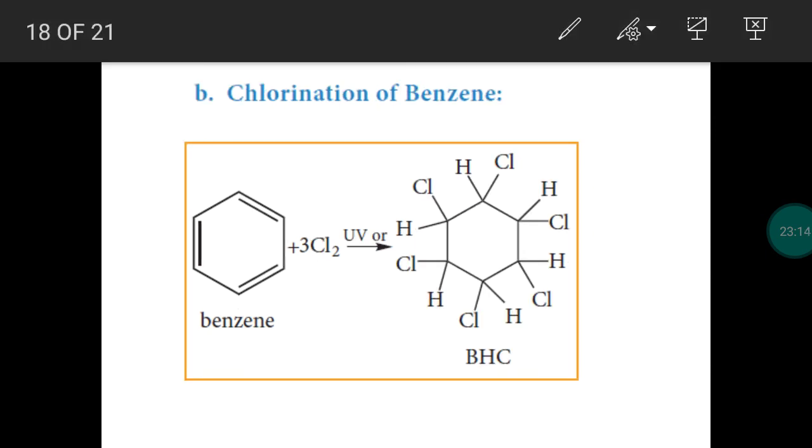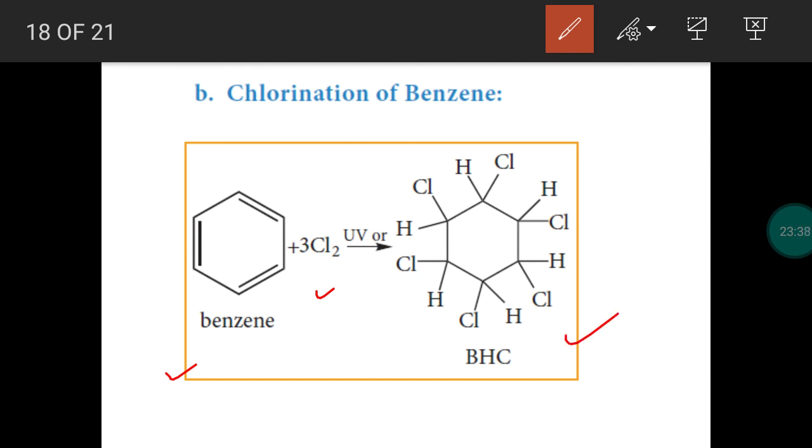Next, chlorination of benzene. Here the mechanism is addition reaction. We have already studied chlorination with a substitution mechanism. So here it is an addition mechanism. Benzene reacts with chlorine in the presence of sunlight or UV light. We get benzene hexachloride.